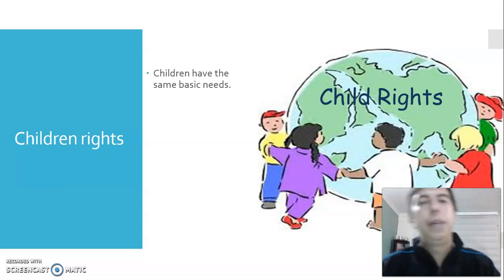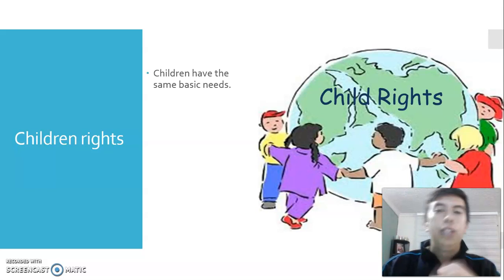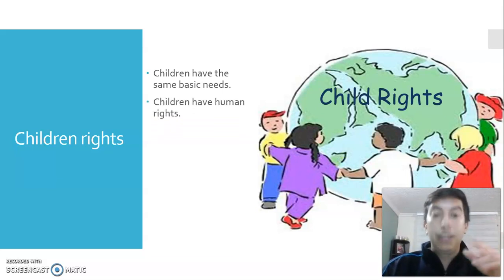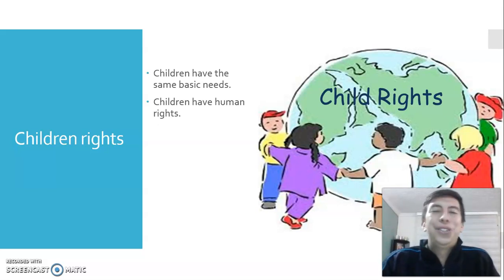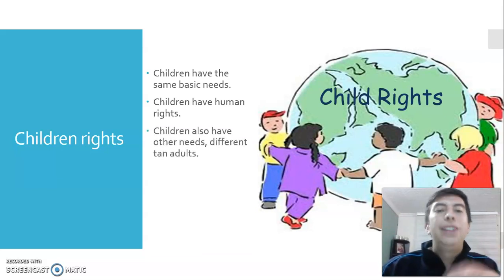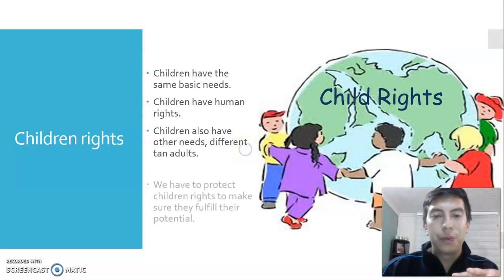Yes, children have basic needs, right? You need to sleep. You need to eat. You need to have a healthcare, right? So you have basic needs. And children have human rights? Of course, children also have human rights. Entonces los niños tienen necesidades básicas, claro, ustedes tienen necesidades básicas, chicos, y también tienen derechos humanos. But children also have other needs, different needs than adults, right? Los niños también tienen otras necesidades diferentes que las de los adultos.